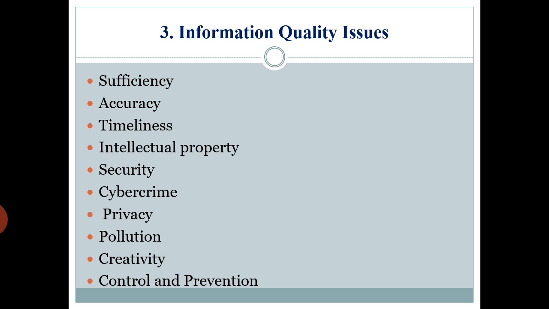Pollution. So you might wonder how there can be pollution in information technology. There is too much outdated information, especially on the internet. So this outdated information, or whatever information we don't need, is making pollution.